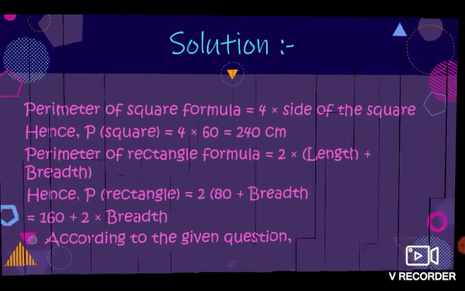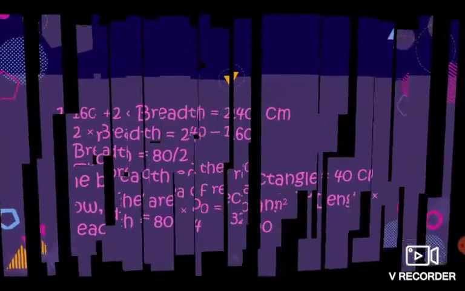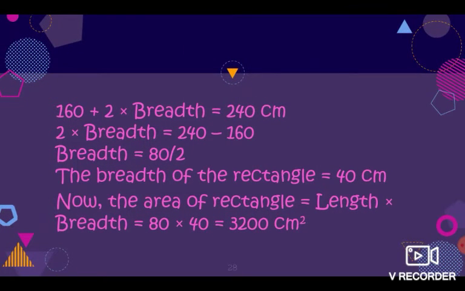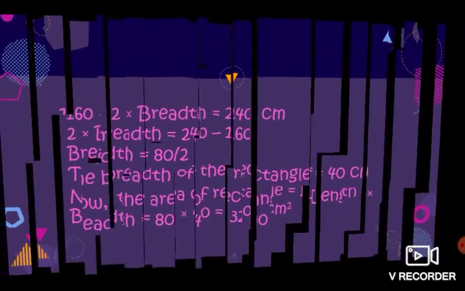According to the given question, 160 plus 2 into breadth is equal to 240 cm. 2 into breadth is equal to 240 minus 160 cm. Breadth is equal to 80 upon 2 cm. The breadth of the rectangle comes out 40 cm. Now the area of rectangle is equal to length into breadth is equal to 80 into 40. The answer is 3200 cm square.